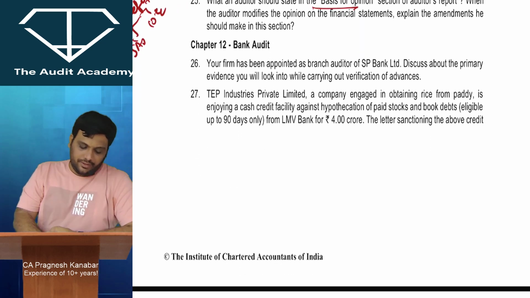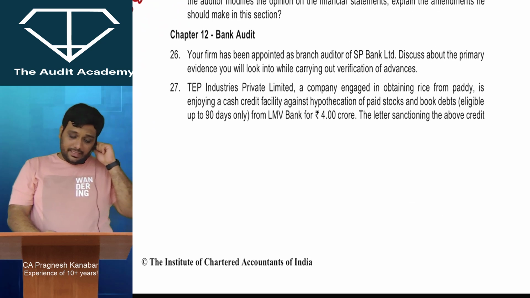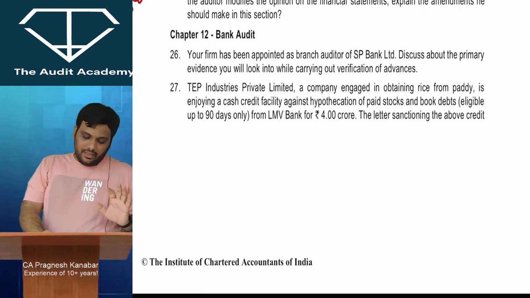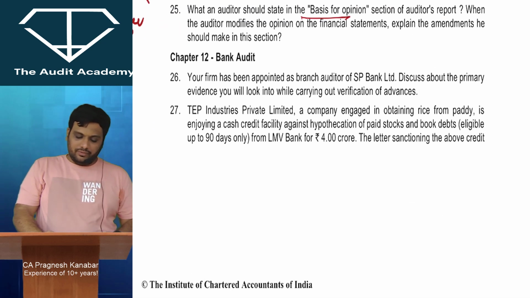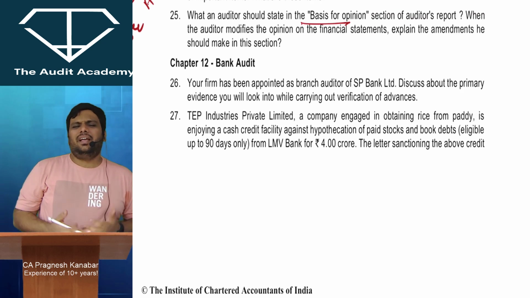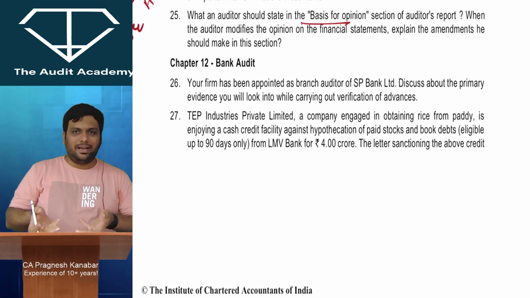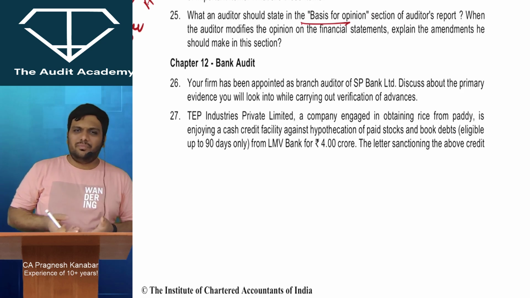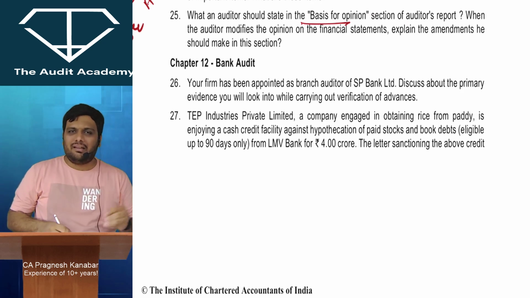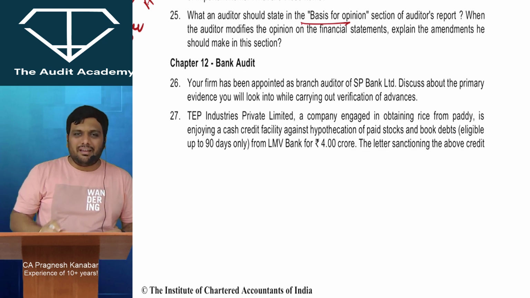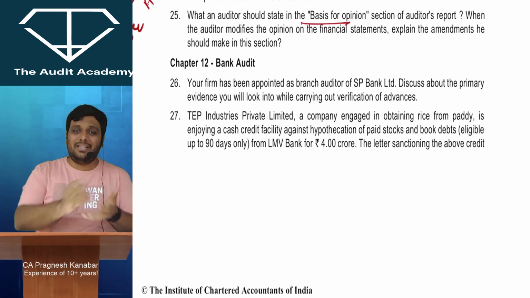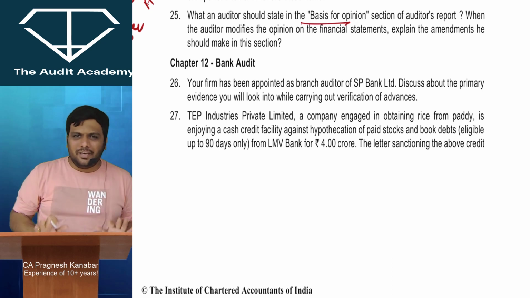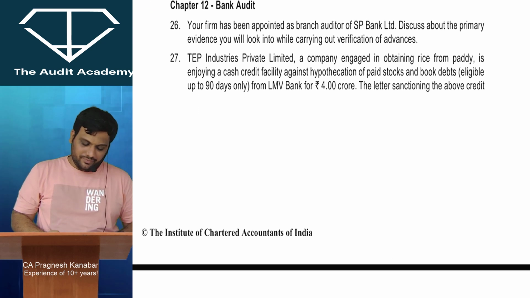Chapter 12, bank audit. Your firm has been appointed as branch auditor of SP Bank Limited. Discuss the primary evidence you will look into while carrying out verification of advances. See, these topics have now started, so let me finish bank audit. Audit of advances, documentation, sanctioning, provisioning, non-performing assets, valuation, securities taken, lots of points that you can verify, and you can write it over there.